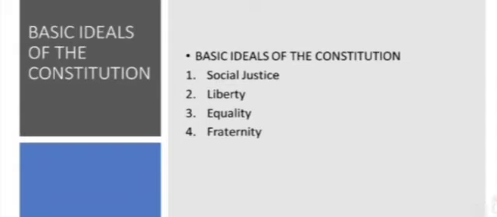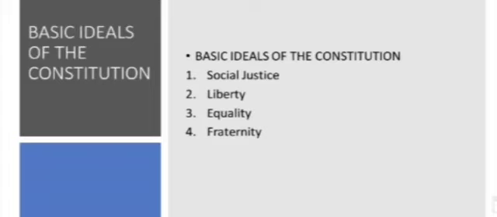Some basic ideals of the Indian Constitution were social justice, liberty, equality, and fraternity. Social justice is nothing but, in our society, everyone does not have equal status. The caste system divides people into high and low caste. There are also great differences in wealth. The differences give rise to many injustices. The Constitution seeks to remove inequalities and ensure social justice. That means everyone should have equal rights, equal responsibility, equal status.